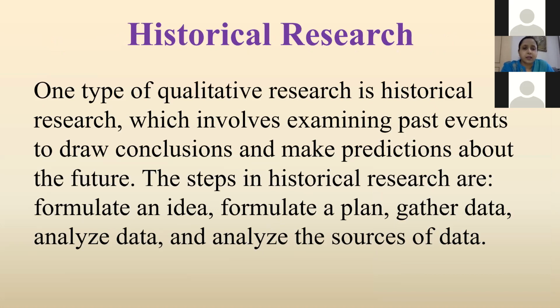Next, we will see historical research. One type of qualitative research is historical research, which involves examining past events to draw conclusions and make predictions about the future. The steps in historical research are formulate an idea, formulate a plan, gather data, and analyze the sources of data.